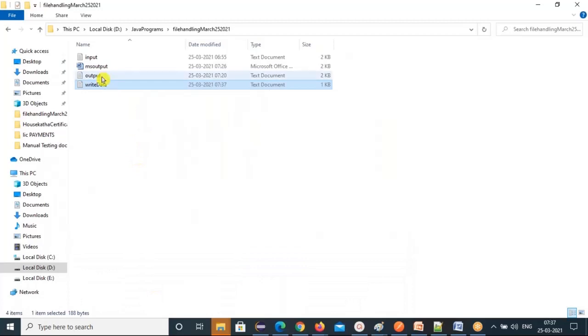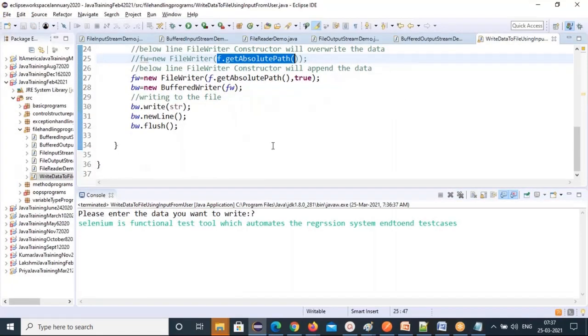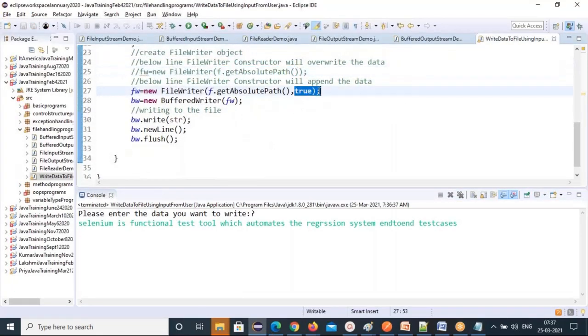So all this is going to append now. You can open the file again and see that it appended the data. So all this is going to append. That's how to append, the simple logic. Just add a true keyword in the FileWriter class, and that will append the data. So that's all for file handling.